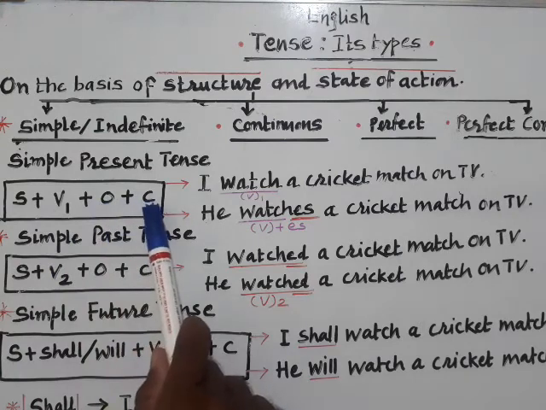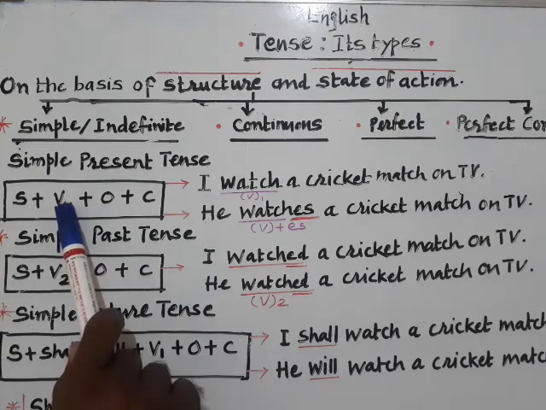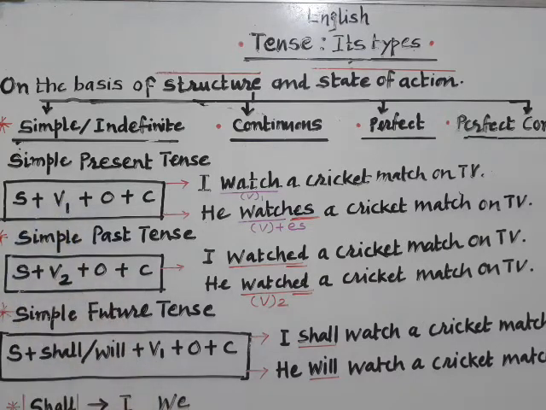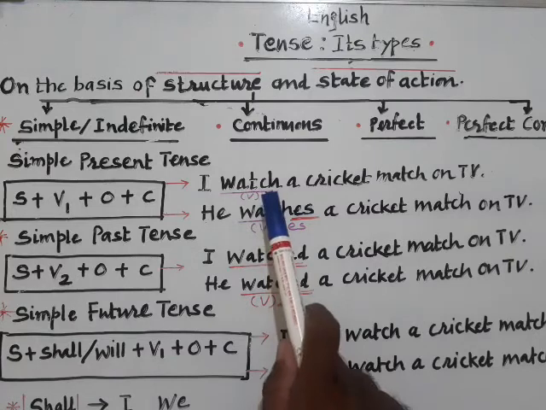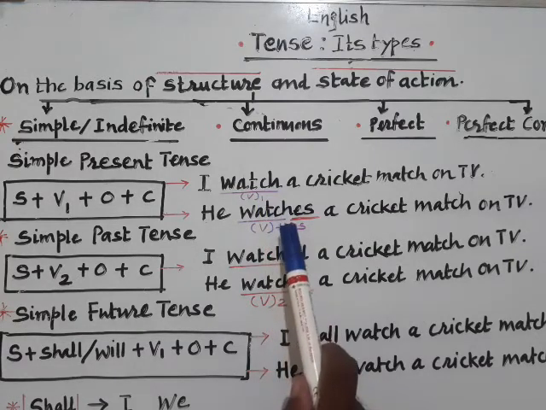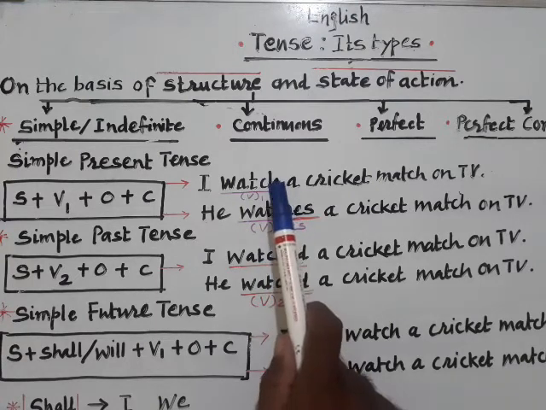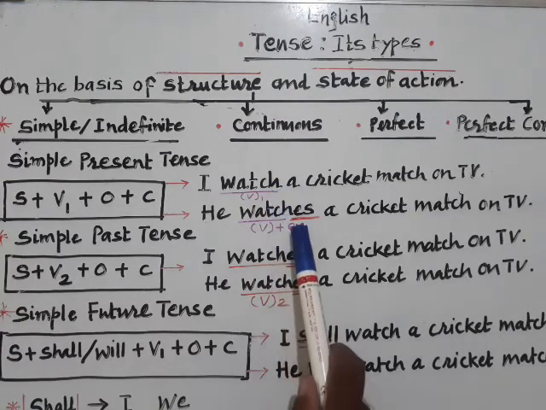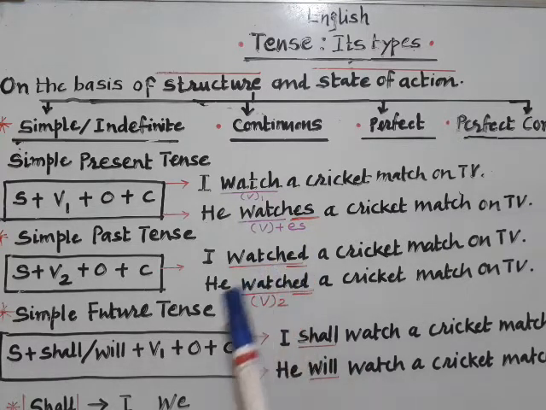Afterwards, you see object and complement as per the requirement of the sentence. But our focus must always be on the action verb. As in our previous video, we learned about the tense, that it is nothing but various forms of a verb. For example, here it is watch, watches, here it is watched. You can see that the same verb is here, but the only form which is changed with a bit, that is making a huge difference.